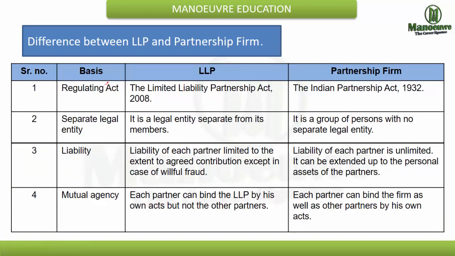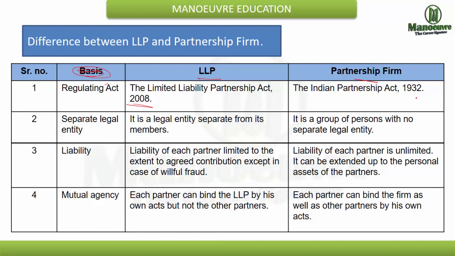Now over here we see there are 4 columns. First is the serial number, and then the basis, which is the topic in which there is a difference. Then the LLP, that is the Limited Liability Partnership, and the partnership firm. Now we'll see the basic differences between the two, so you will come to know the topic better and any question posed in your examination can be answered well. This LLP is governed by the Limited Liability Partnership Act 2000, and partnership firms are governed by the